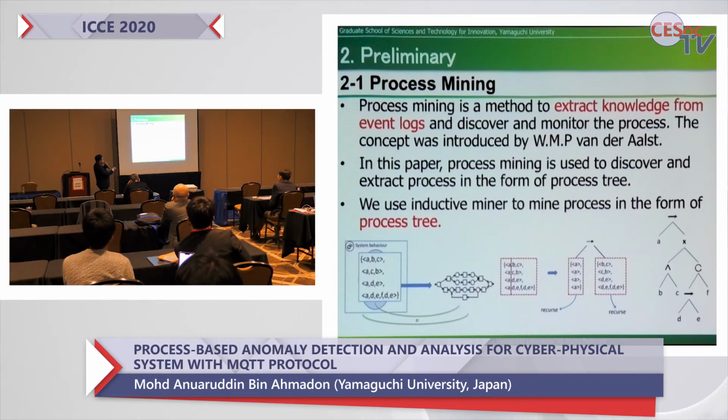So for example, this is a system behavior, and we have an event log which records each time any event occurred. Using process mining, which is the inductive miner, we can produce a process model from this event log. The inductive miner will check the frequencies of events coming out in the log, and then produce models that represent the relations between the events.